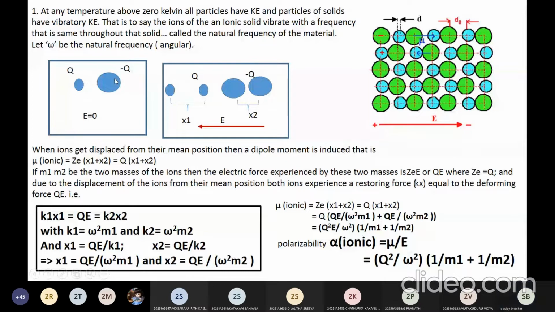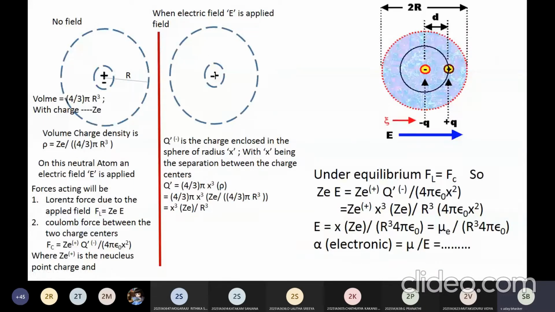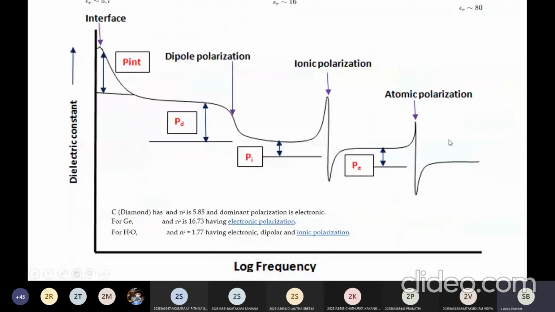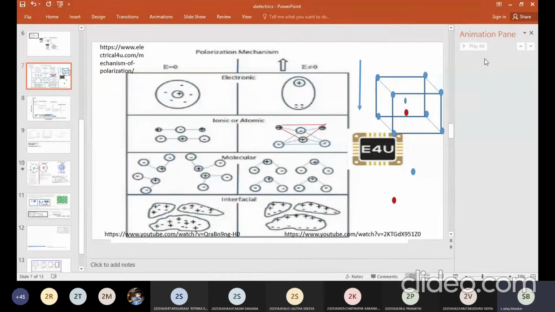Sir, here you have your cation and here you have an anion. So anion and cation are separated by some distance. Then don't we have dipole moment here? No. Sir, why can't we have? Please remember the figure that I just explained.